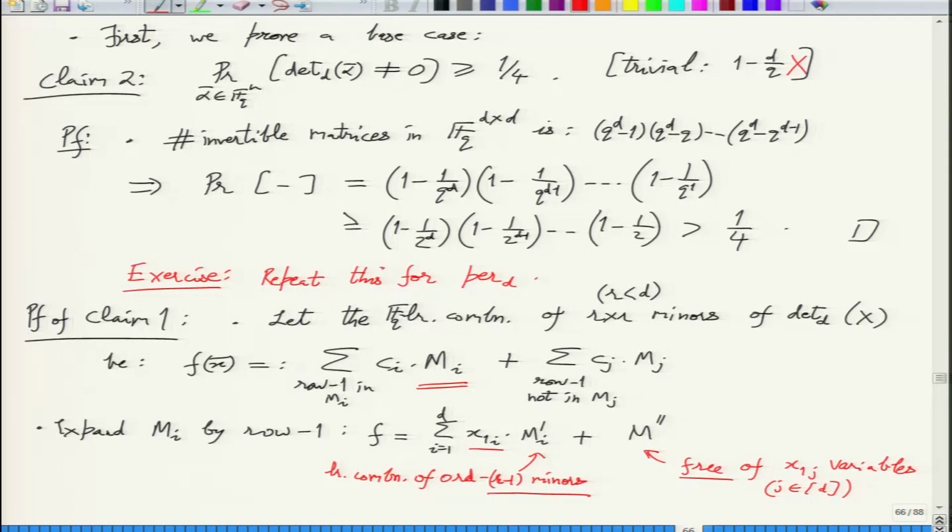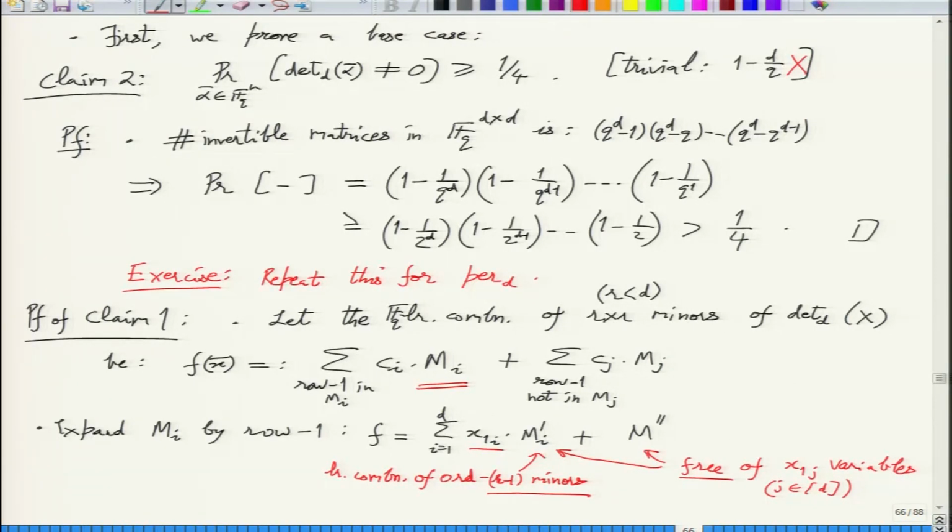This Mi prime is also free of x1j variables, right? So both of them are free of x1j variables, because the x1j variables have been isolated, they have been brought out.